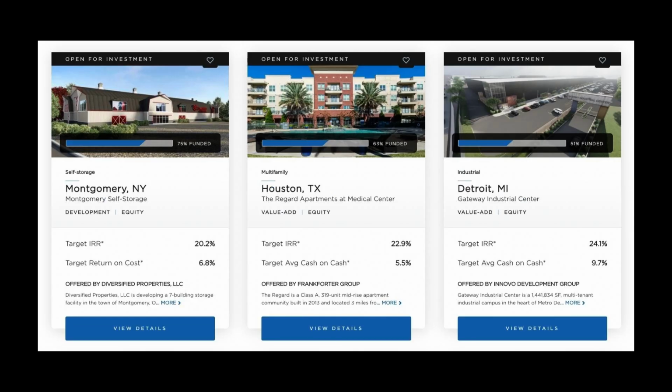On the con side, Realty Mogul has faced some legal issues in the past, so it's important to do your own research and due diligence before investing.